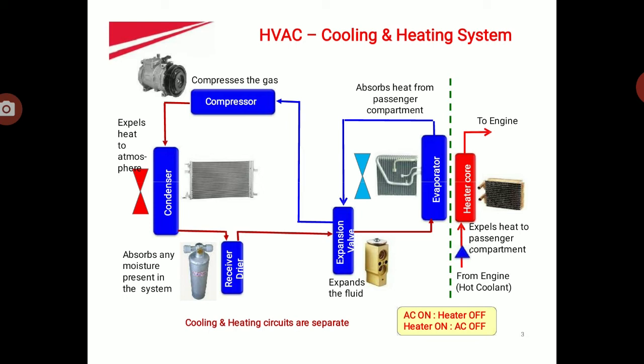Let us discuss the principle of expansion. When a fluid is kept under high pressure, for example in the case of a tire, and the pressure is quickly released, cold is produced at the valve. The expansion valve is located close to the evaporator. When high pressure liquid refrigerant enters the expansion valve, it converts to low pressure refrigerant vapor. The expansion valve continuously adjusts the quantity of fluid expanded according to the evaporator.